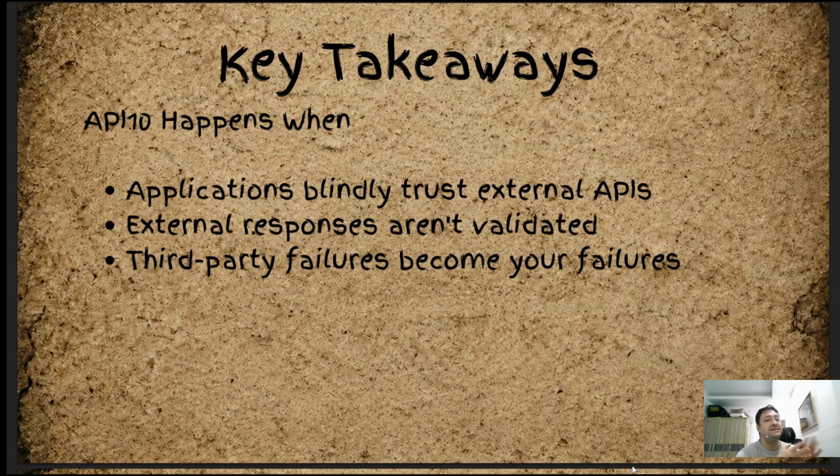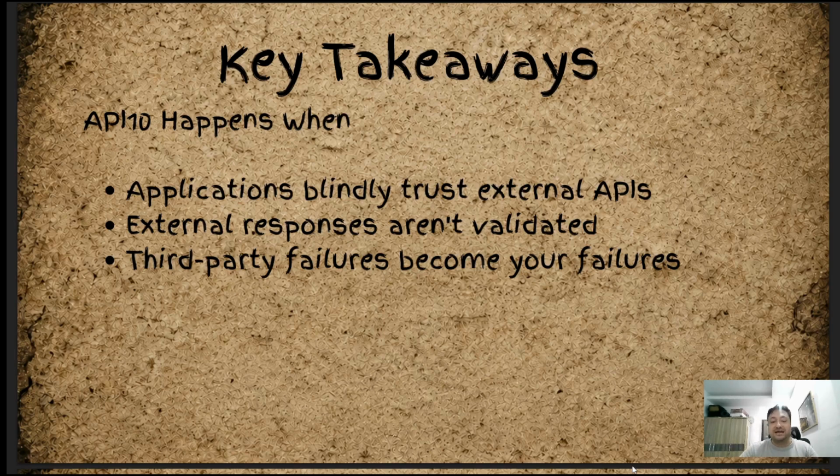All right, so here's some key takeaways. So this API 10 happens when applications blindly trust external APIs. Happens a lot. The external responses aren't validated. Third-party failures become your failures. So remember, you rely on them, you're going to get burned, okay? So sometimes it's better to make your own stuff.